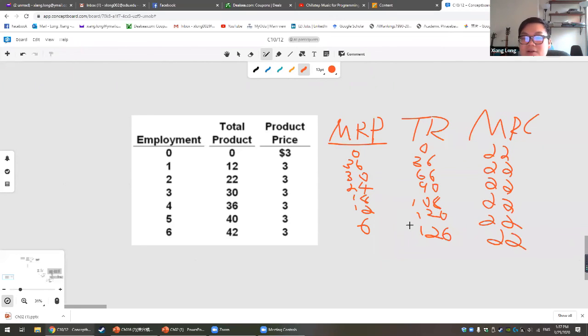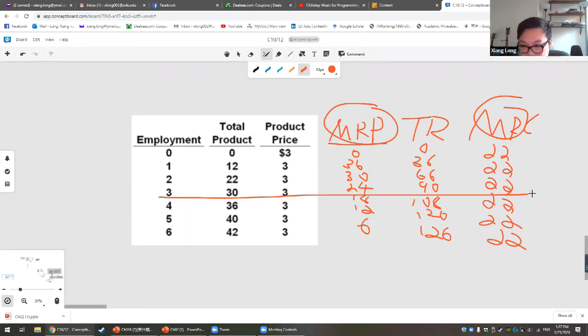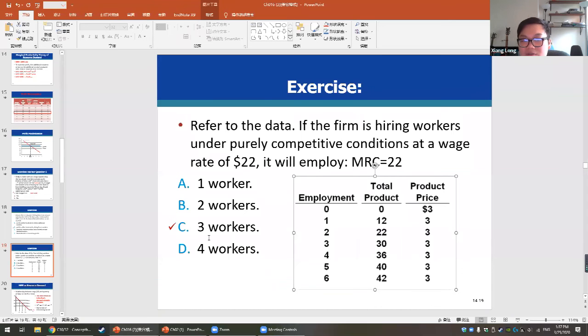So you need to find out what will be the last unit where your marginal revenue product is still higher than your marginal resource cost. You will find that this will be the last unit at unit 3. This will be the last unit where your marginal revenue product, 24, is still larger than your marginal resource cost, 22. So you should hire 3 people. The answer for this case is equal to 3.